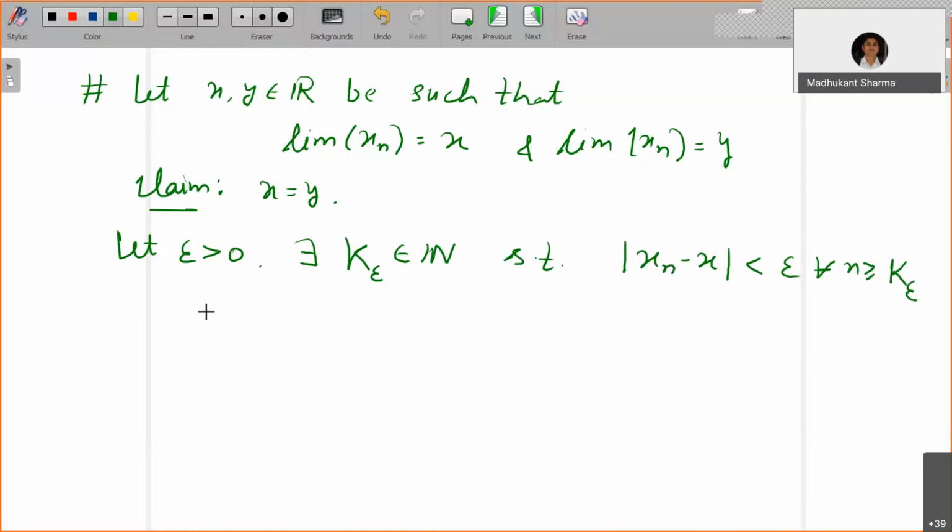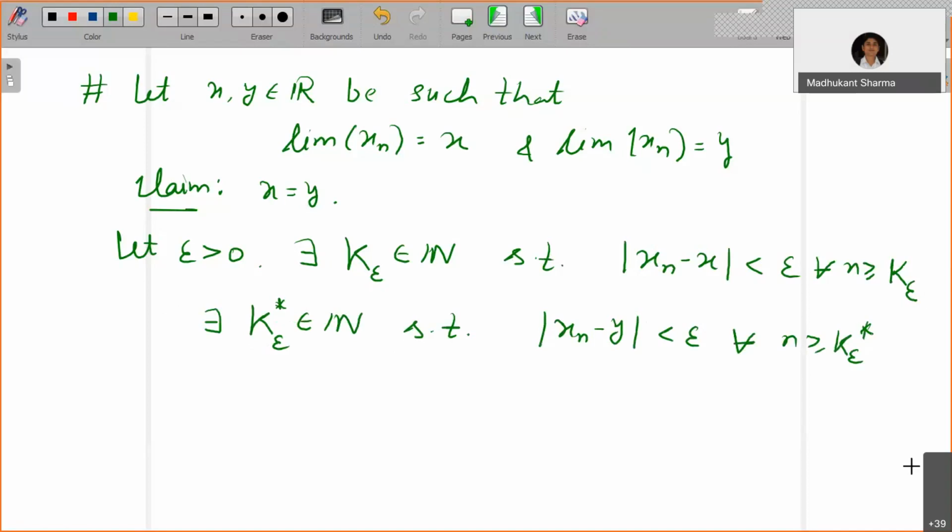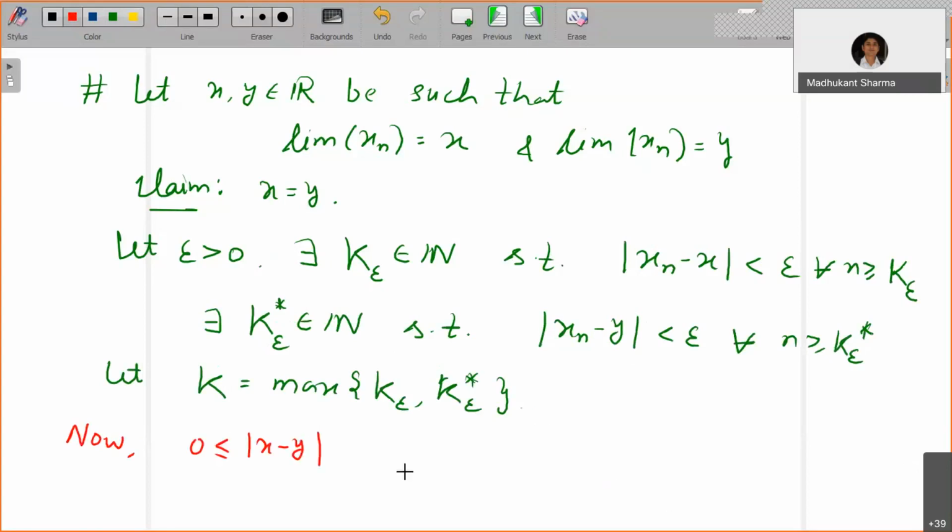Also there exists, let's say, k star epsilon belonging to natural numbers such that mod of xn minus y is less than epsilon for all n greater than or equal to k star epsilon. Now let k equal the maximum of k epsilon and k star epsilon. Then 0 is less than or equal to mod x minus y, and we add and subtract xk: x minus xk plus xk minus y.